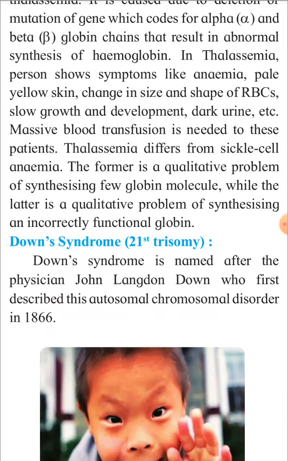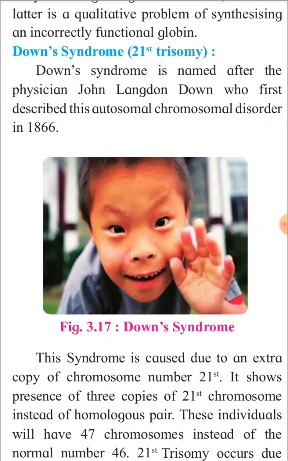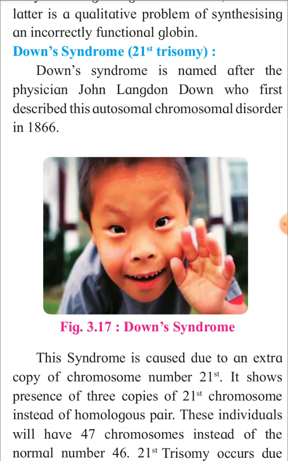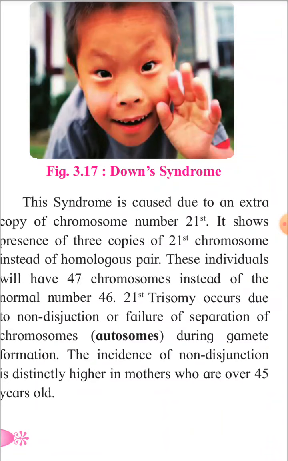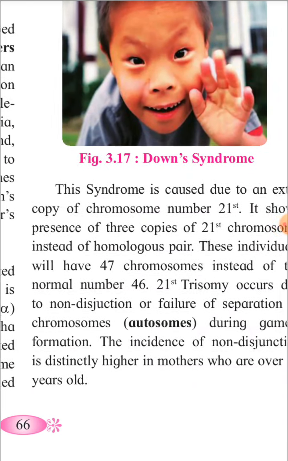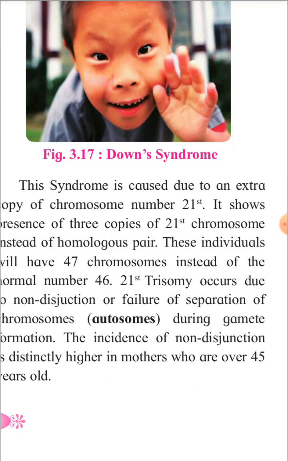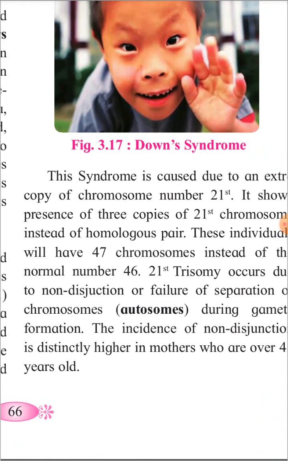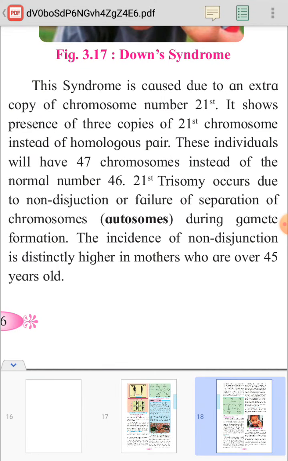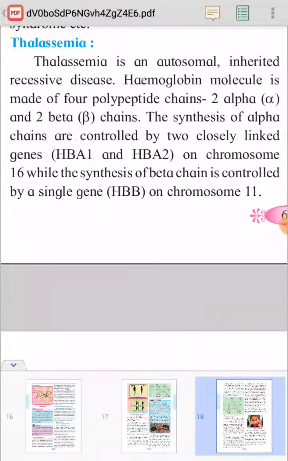Next disorder which we have studied: Down syndrome or 21st trisomy. In Down syndrome, in the 21st pair of chromosomes there is one extra chromosome, so there will be 3 chromosomes instead of 2, and due to this there is Down syndrome.